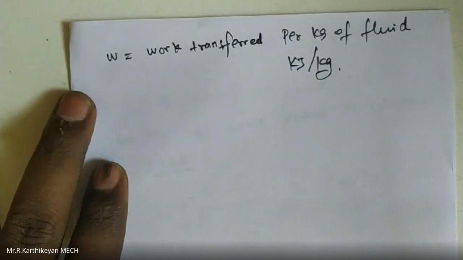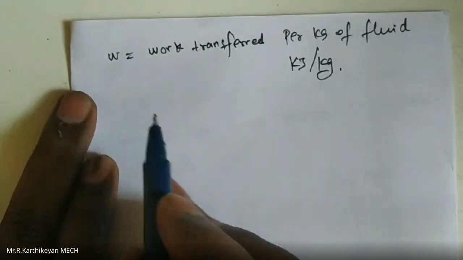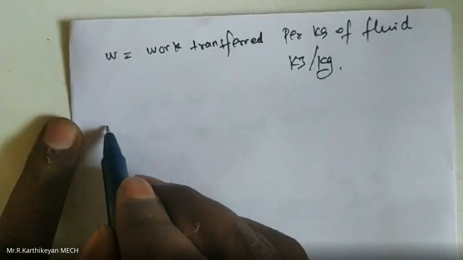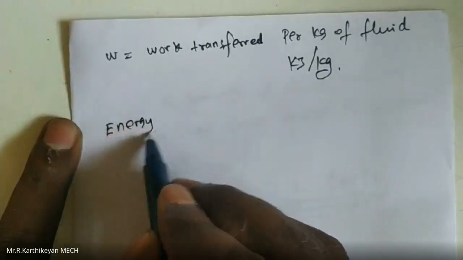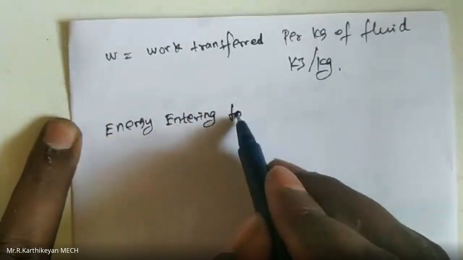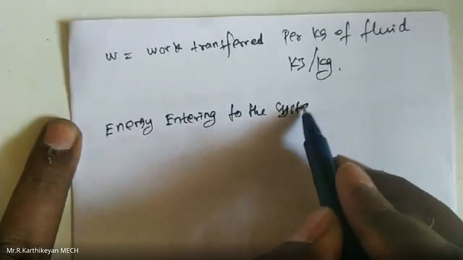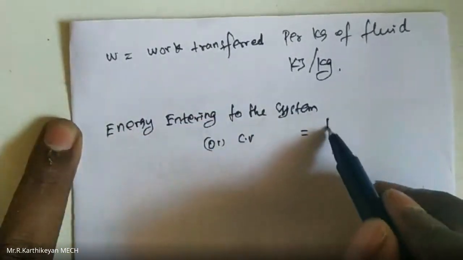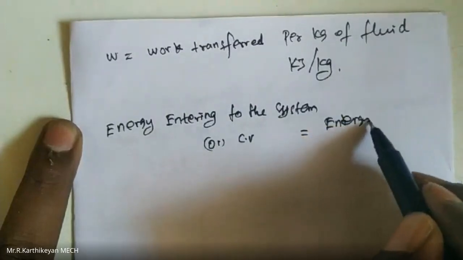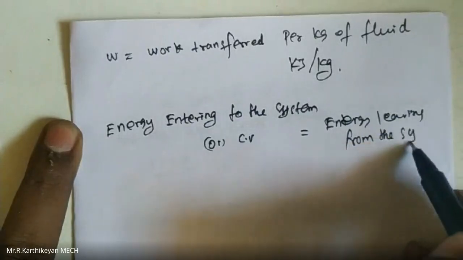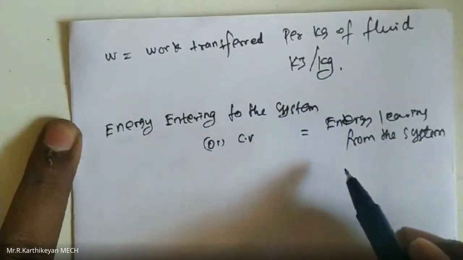First of all, we are going to write the steady flow energy equation. Based on the steady flow energy equation, energy entering into the system or control volume is equivalent to energy leaving from the system or control volume.